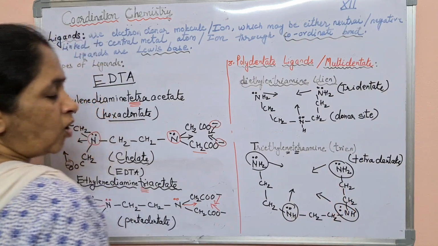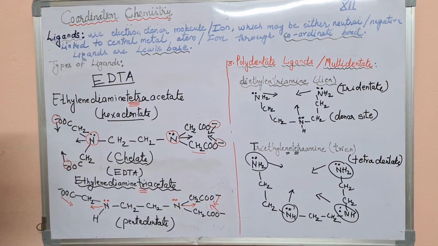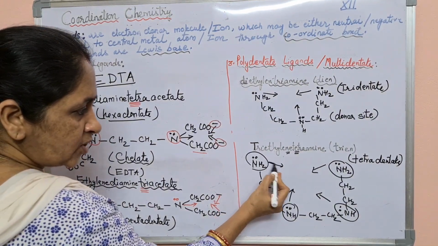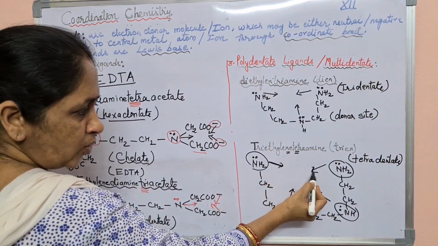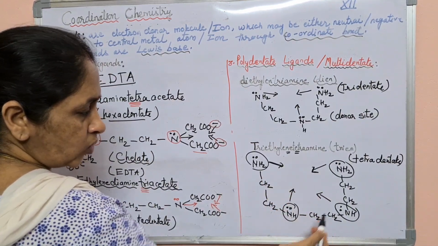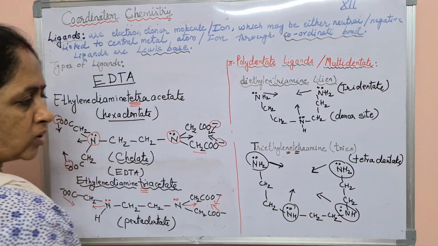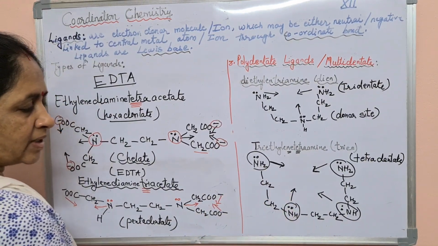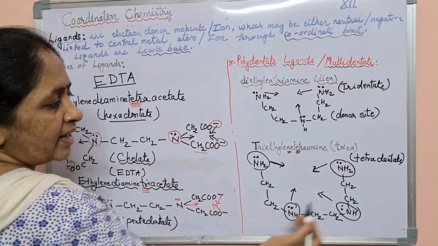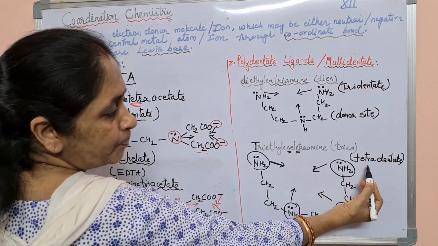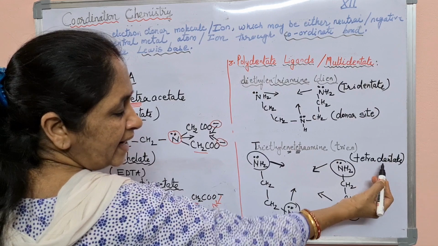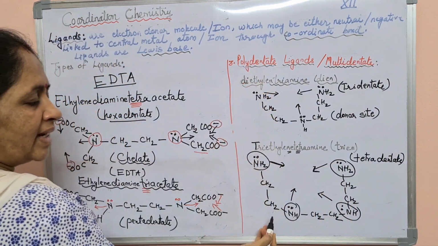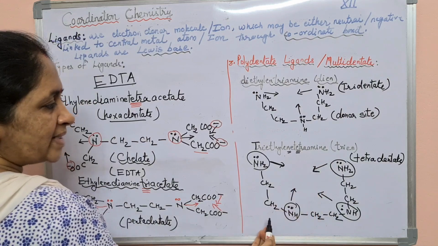NH2. So how many donating sites are present? Here NH2 is one donor site, then the second donor site, third and fourth. So 4 coordinate bonds are formed. So 4 lone pairs of electrons are present. That is why this ligand is tetradentate. Tetra means 4, dentate means donor site. So this is an example of a polydentate ligand in which 4 donor sites are present.